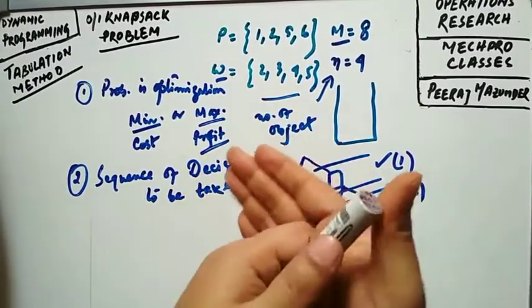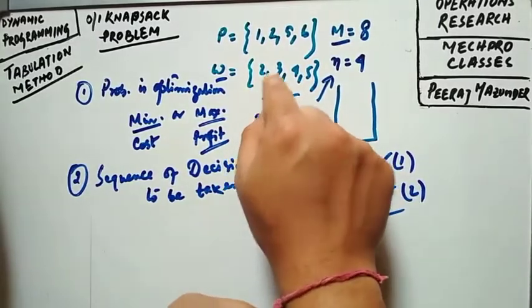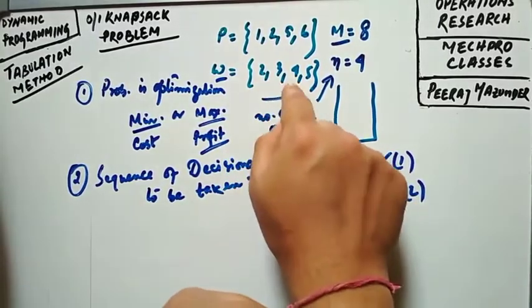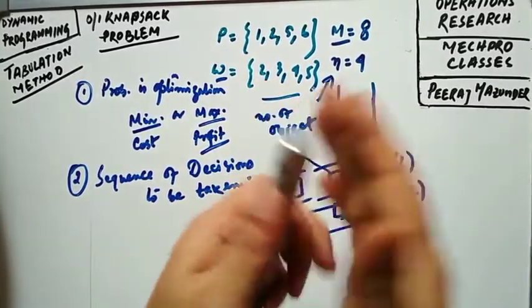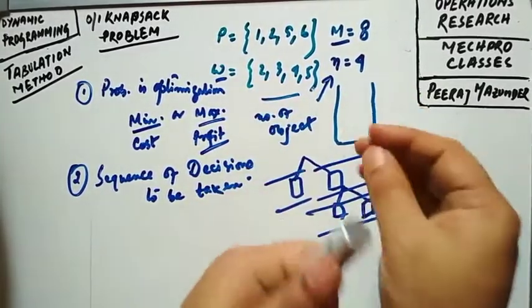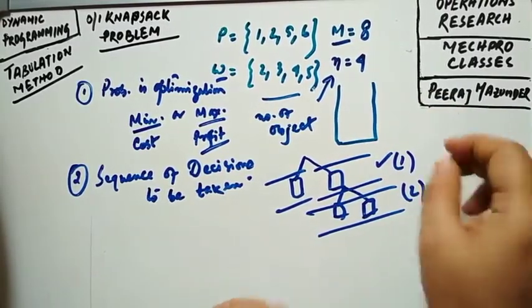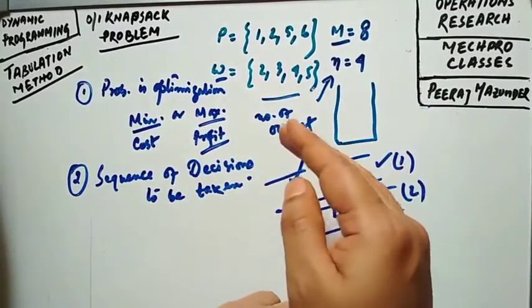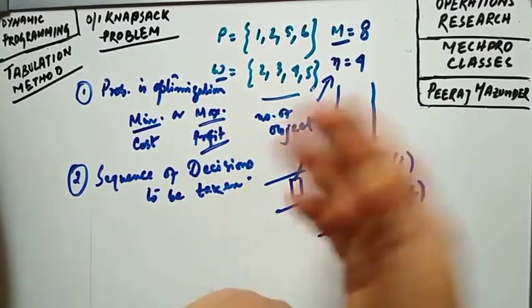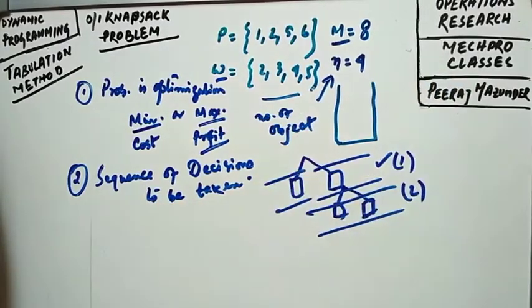Next, we have to decide at each and every stage whether we keep this item or this one or this one. Keeping which item will give you the maximum profit? So we have to take decisions at each and every stage. So this problem is applicable for dynamic programming. Okay, let us start with the problem.